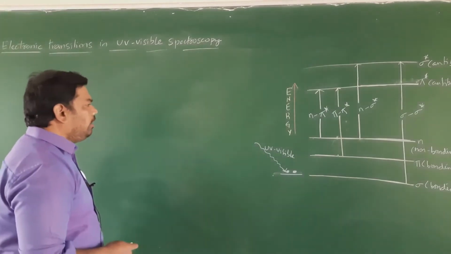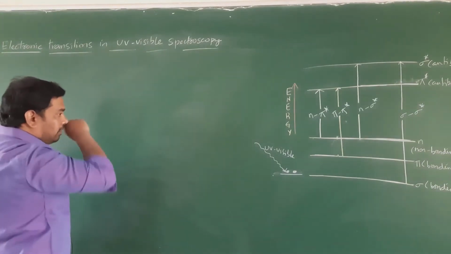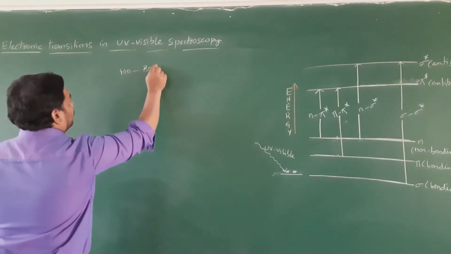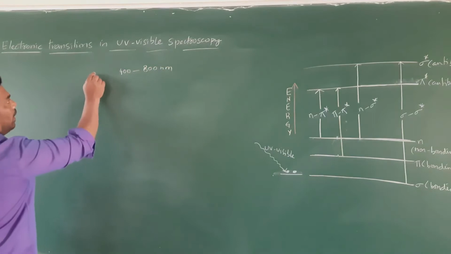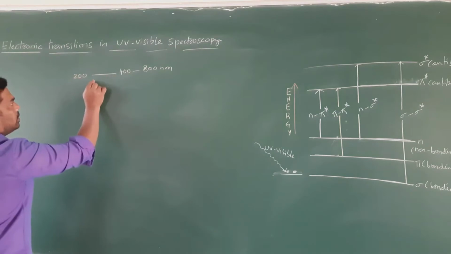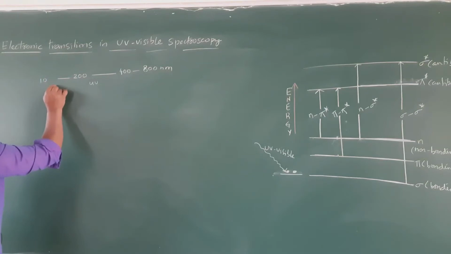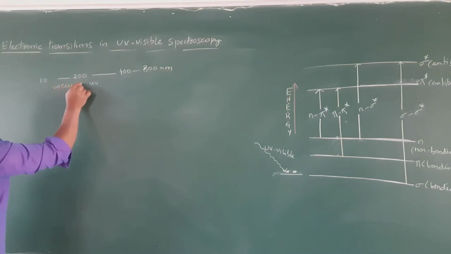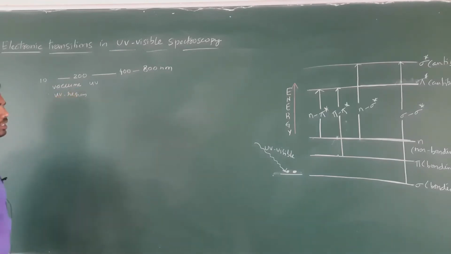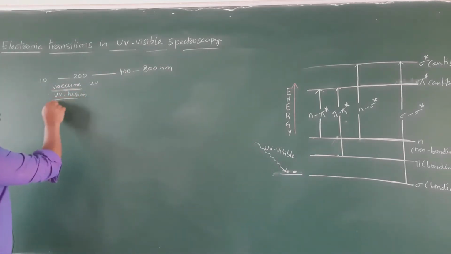Generally, the visible range of radiation is 400 to 800 nanometer. Here 200 to 400 nanometer is the UV region. 10 to 200 nanometer comes under the vacuum UV region, which we can also call the far UV region.